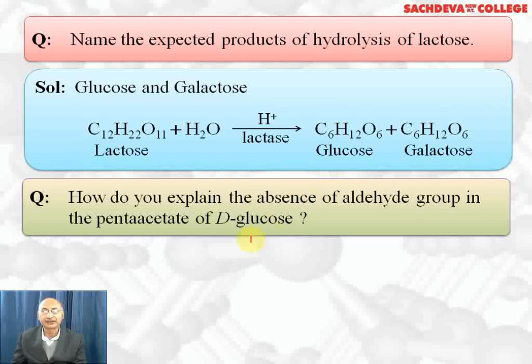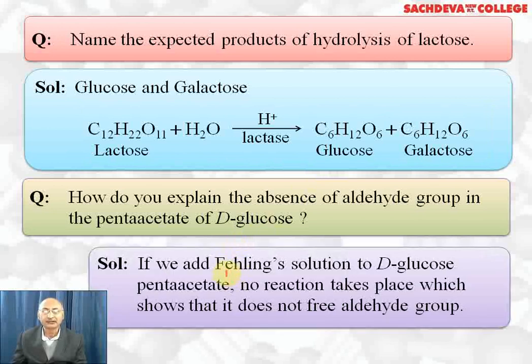How do you explain the absence of aldehyde group in pentaacetate of D-glucose? If we add Fehling solution to pentaacetate of D-glucose, it does not react. It shows that it does not have a free aldehyde group.